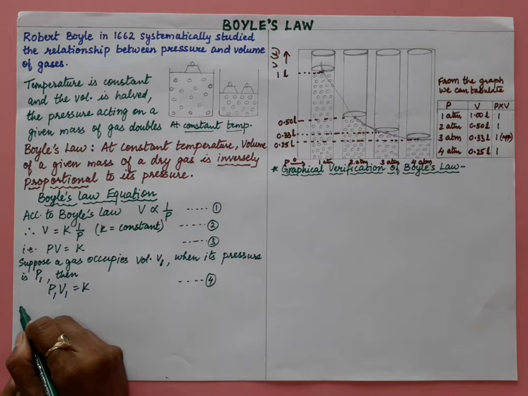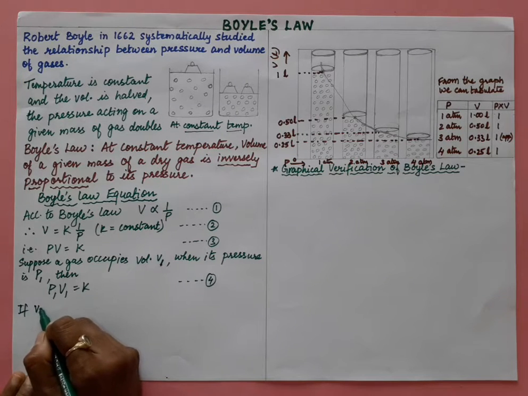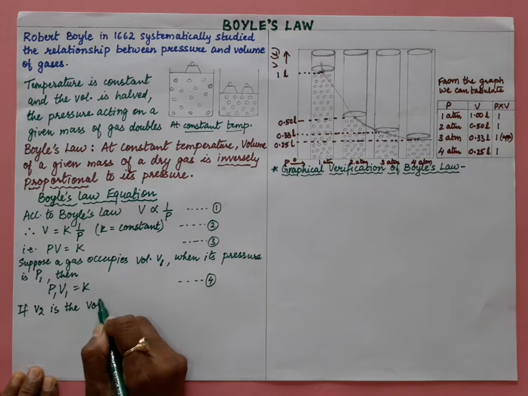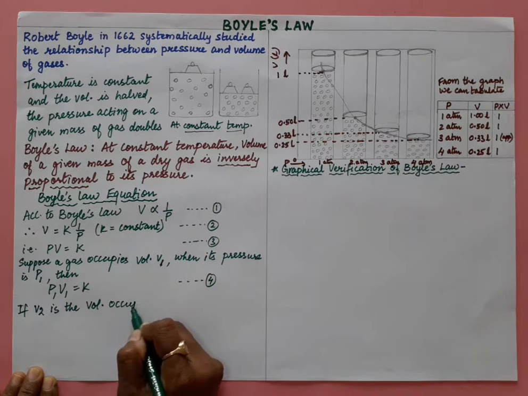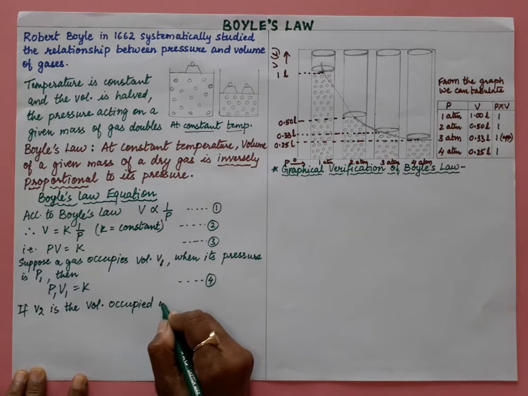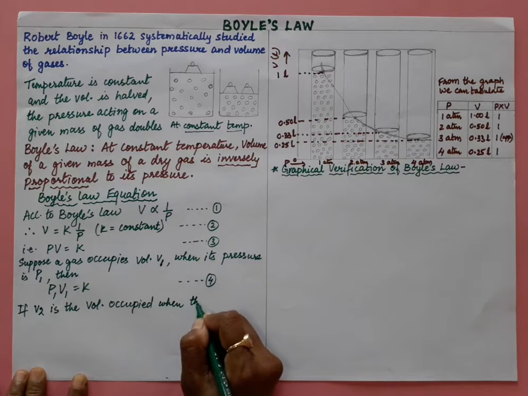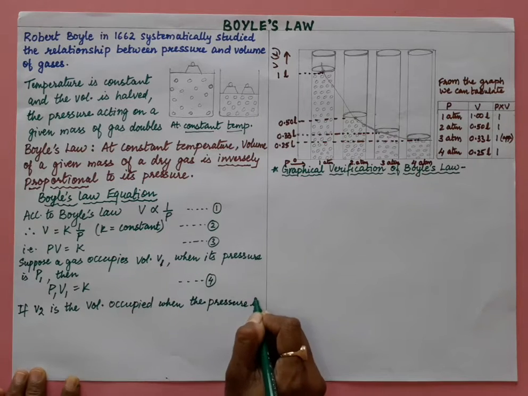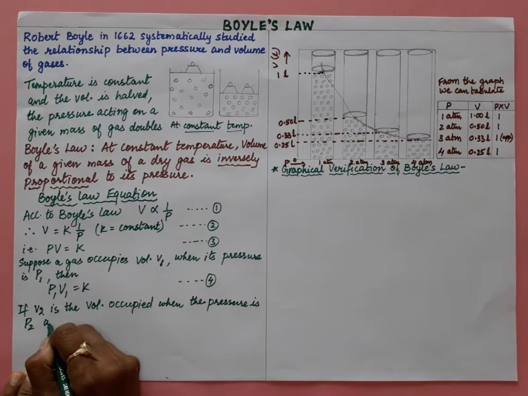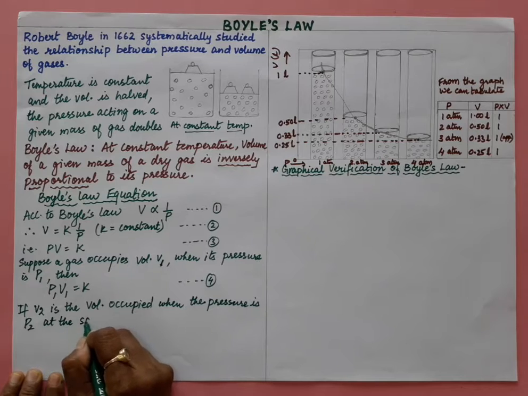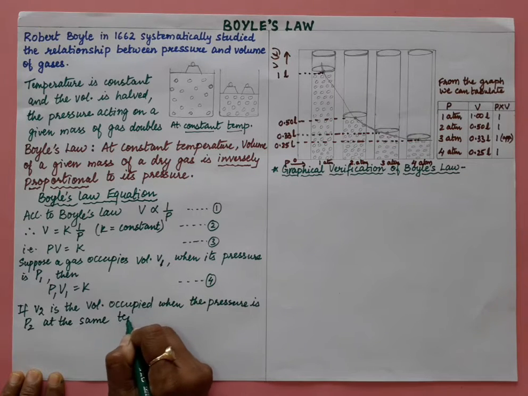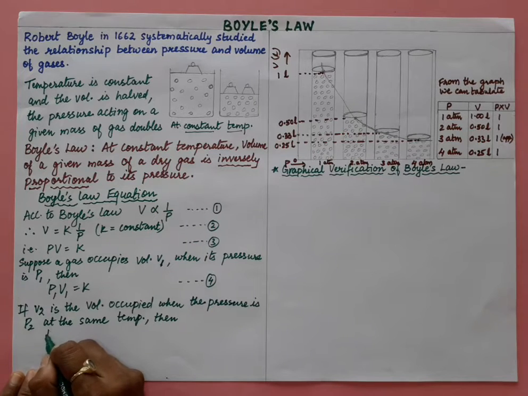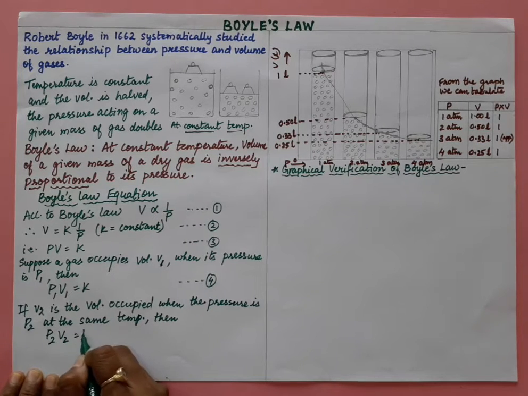Now if volume V2 is the volume occupied when the pressure is P2 at the same temperature, constant temperature, then our relation will be P2 V2 is equal to K constant.